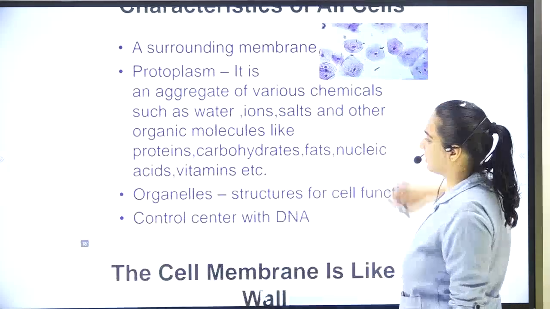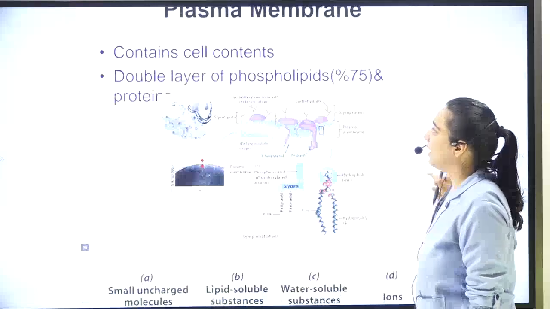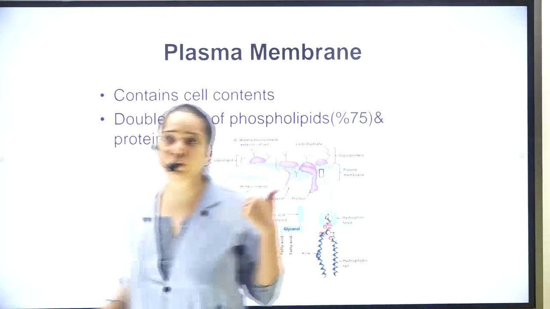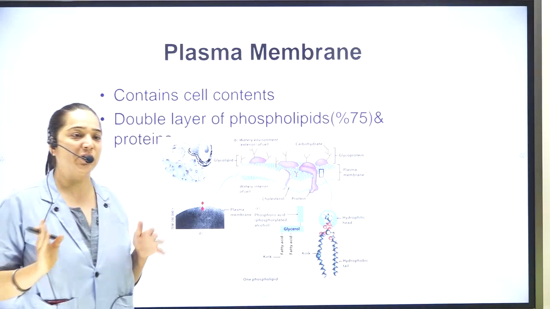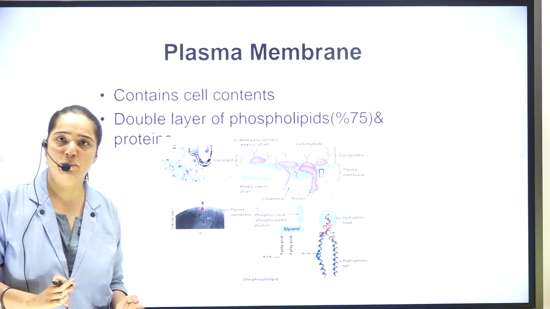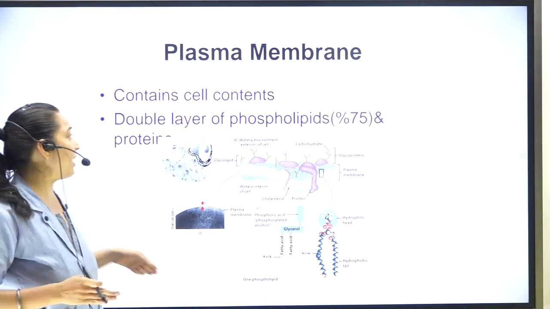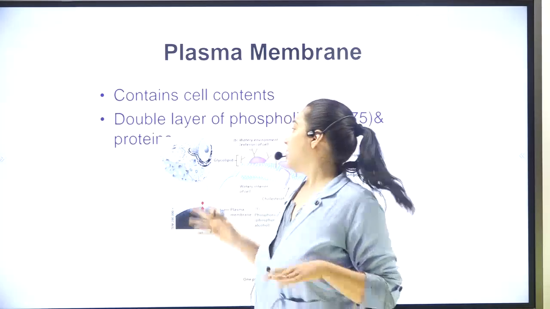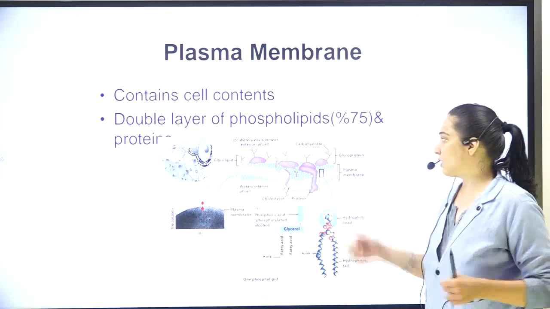Then this is the part which you already know, and we had started with the plasma membrane in our previous lectures. The plasma membrane is also called the cell membrane. It is a selectively permeable membrane that allows entry and exit of only certain molecules, and it is made up of 75% phospholipids and 25% protein, and these proteins are embedded like this as shown over here.